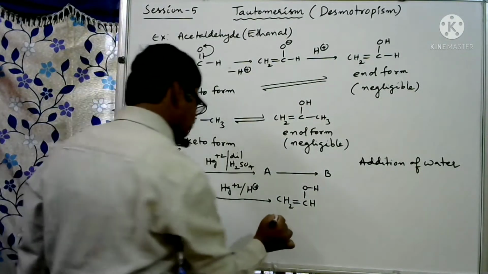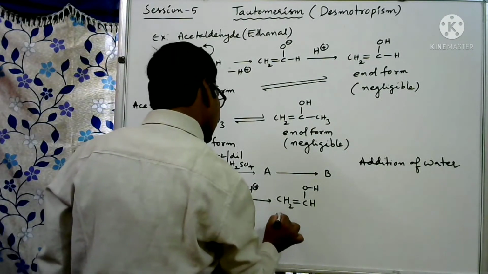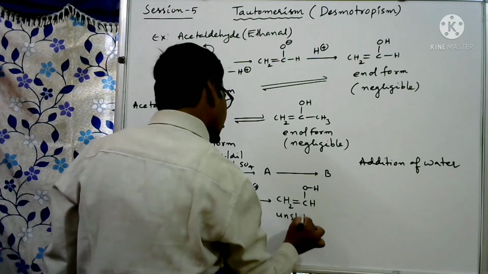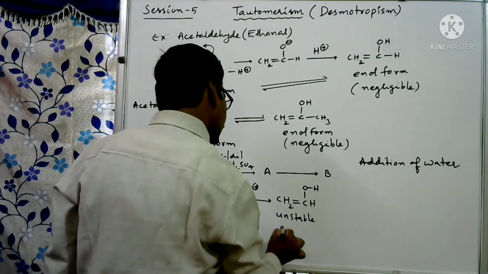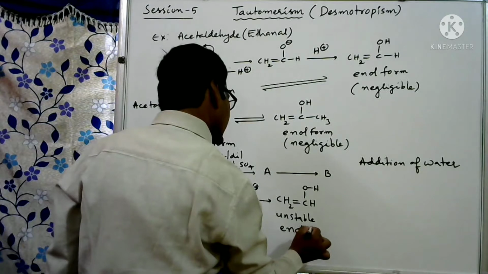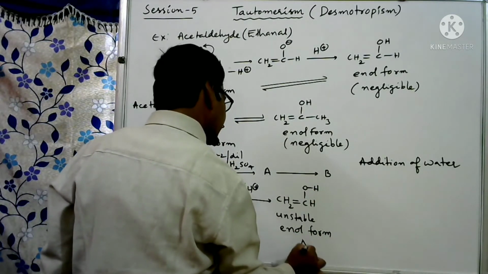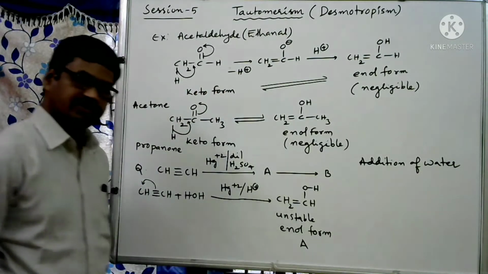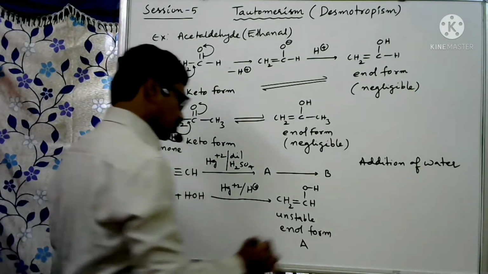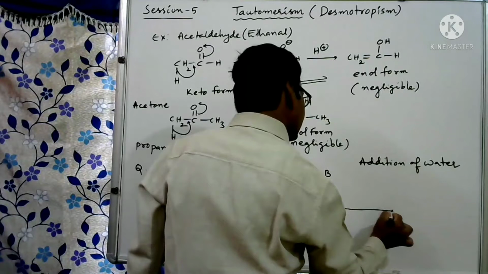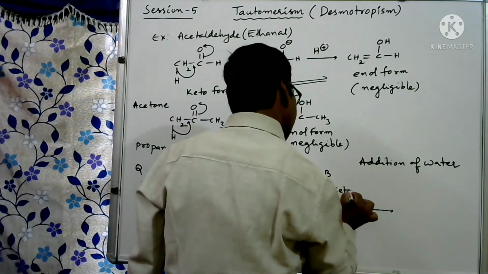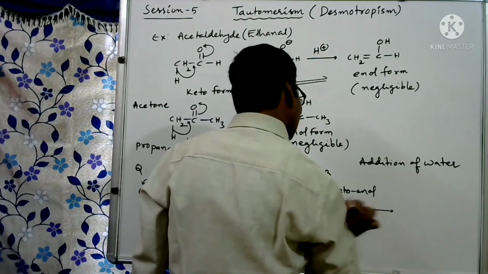But because of its very low stability, it is an unstable form. This is the enol form. As per the question, this is A. It immediately participates in keto enol tautomerism.